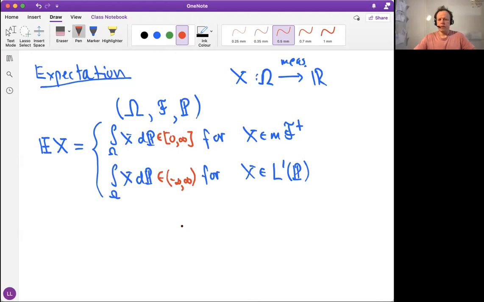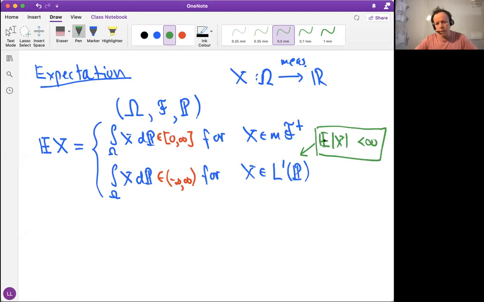Is there anything else that we need to look here? We might also note that what would L1 now mean? It would mean those random variables for which the expectation of the absolute value of x is finite. You see how convenient this writing becomes when we don't need to write this integral sign anymore. We just write E for expectation, and that's it. That's the definition. Do you have questions?